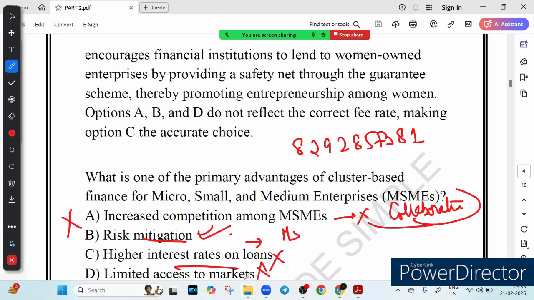This is also wrong, because the opposite is true. MSME in cluster often have better market access because they can collectively negotiate with the buyer and supplier. So what we learned from this question is that cluster based finance helps MSME.